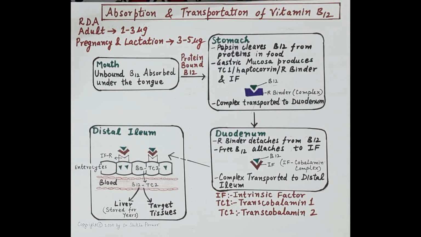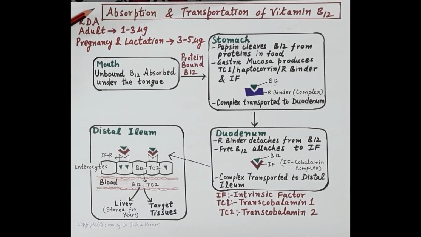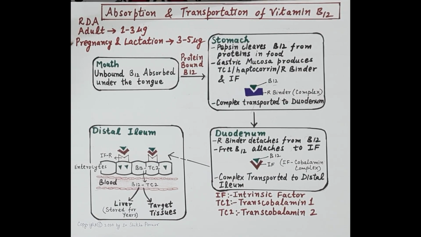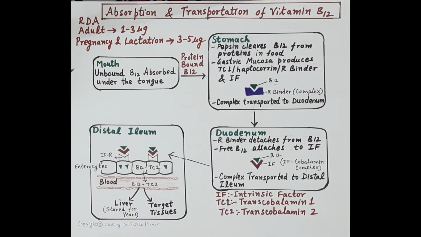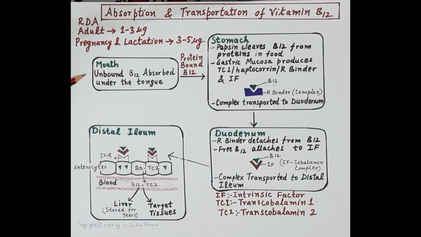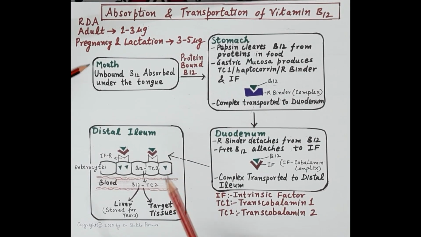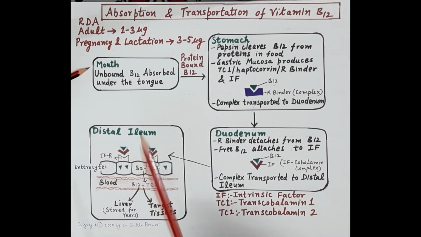Now let's understand absorption and transportation of vitamin B12. Before that, the recommended dietary allowance. In adults it is 1 to 3 micrograms of vitamin B12 per day, whereas in pregnancy and lactation it is 3 to 5 micrograms of vitamin B12 per day. Now when we talk about the absorption and transportation of vitamin B12, the absorption starts from the mouth.